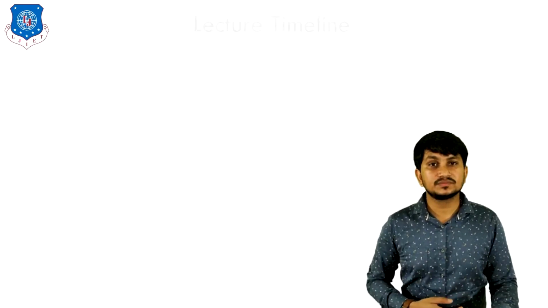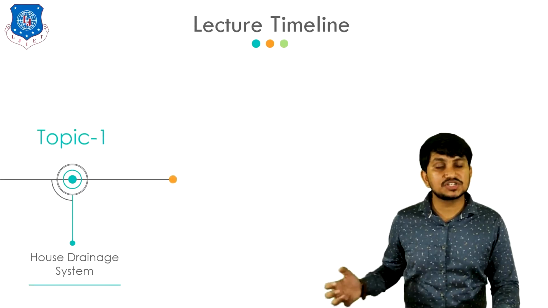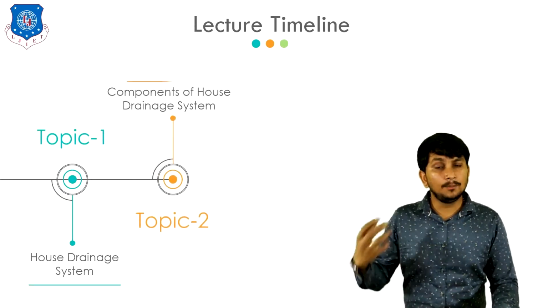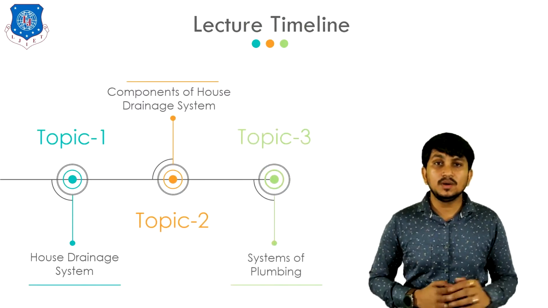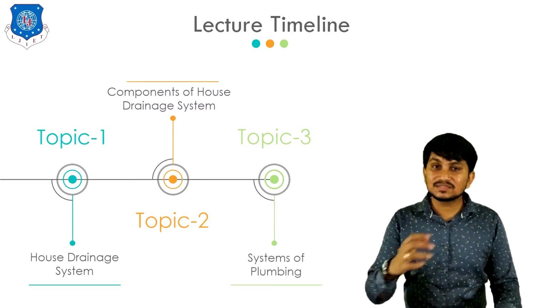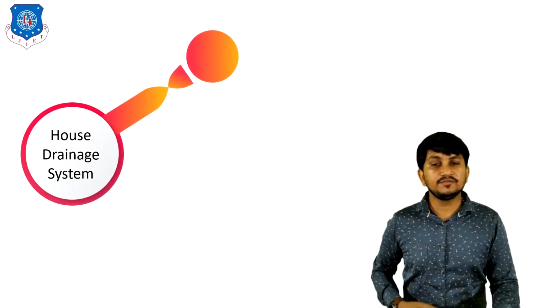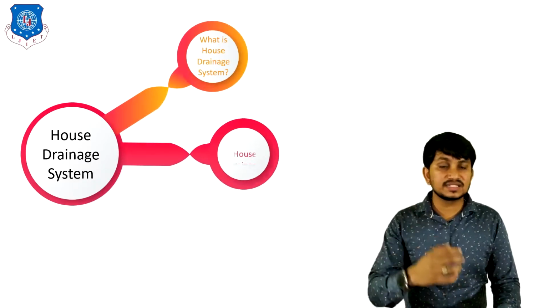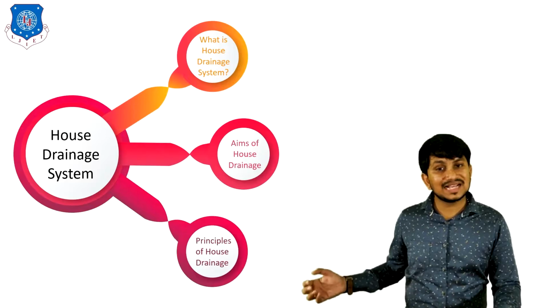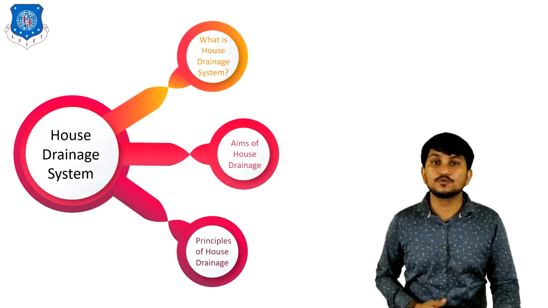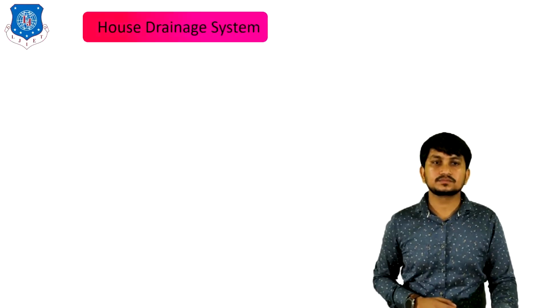In today's lecture, lecture number 2, we will cover first, house drainage system, second, various components of house drainage system, and lastly, we will cover various systems of plumbing. So without wasting much time, let's begin with house drainage system, in which first we will discuss what is house drainage system, second, aims of house drainage system, and lastly we will cover various principles of house drainage. Okay, let's start with house drainage system.